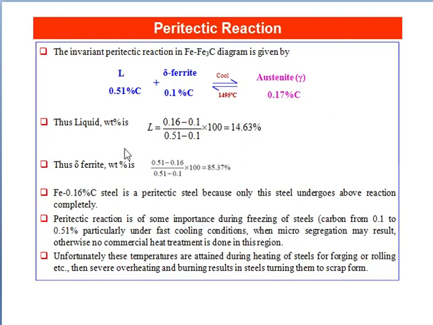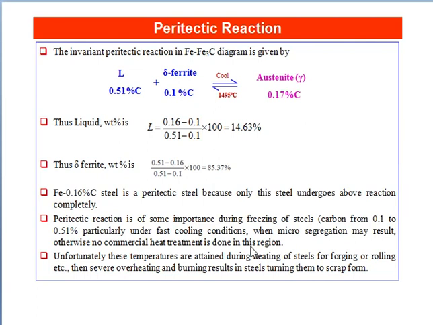The liquid weight percentage will be 14.63%. Thus, delta ferrite weight percentage is 85.37%. Iron of 0.16% carbon steel is a peritectic steel because only this steel undergoes the above reaction completely.